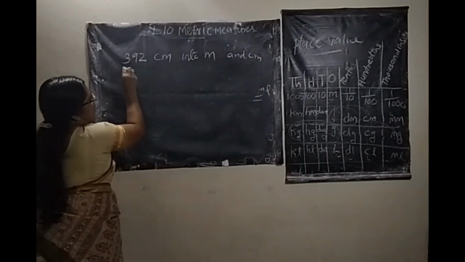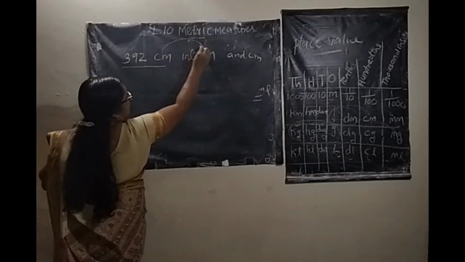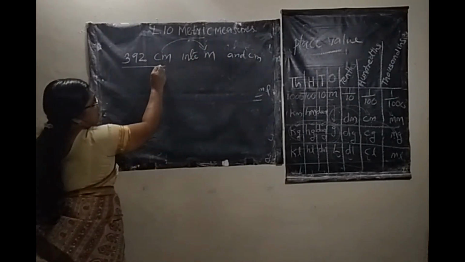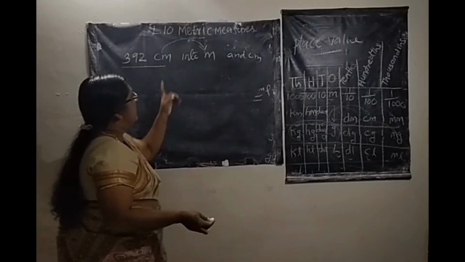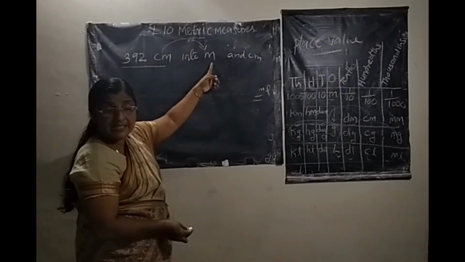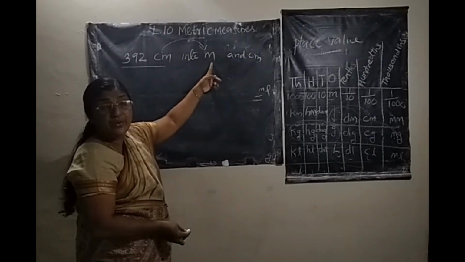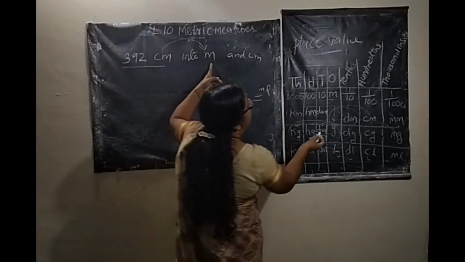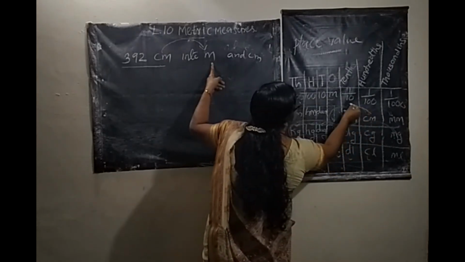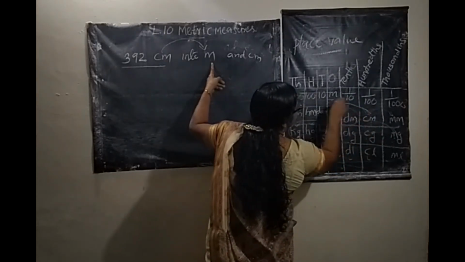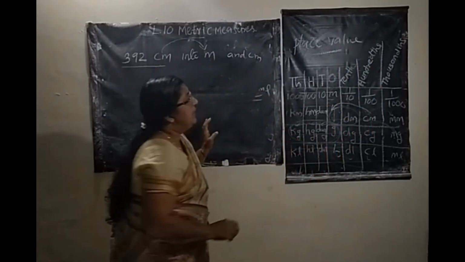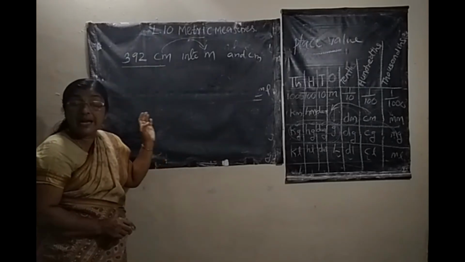Here you convert the centimeter to meter and centimeter. Centimeter to meter. Here centimeter is the smaller unit, meter is the higher unit. So you divide. Centimeter to meter, how many columns? 1, 2, 3. So you divide with 100.